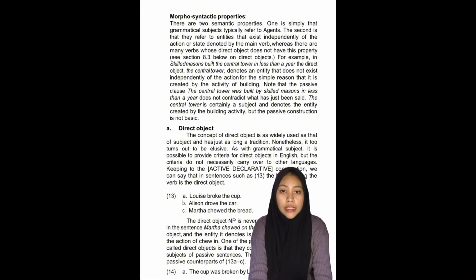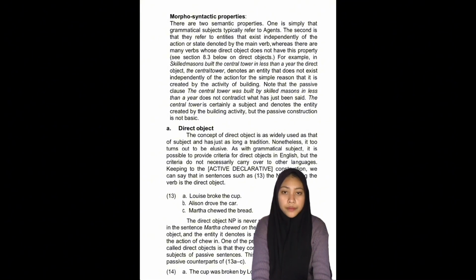The second is that they refer to entities that exist independently of the action or state denoted by the main verb, whereas there are many verbs whose direct object do not have this property.